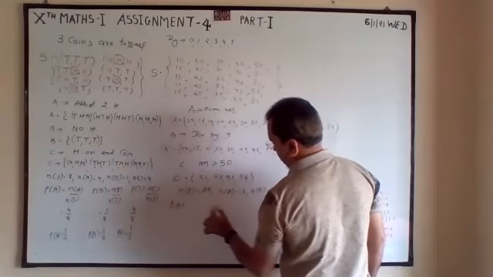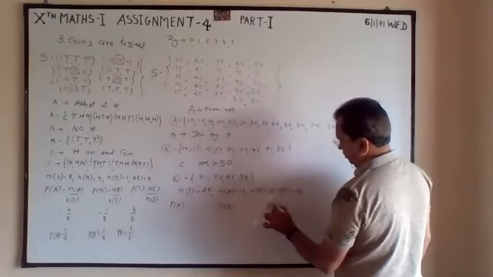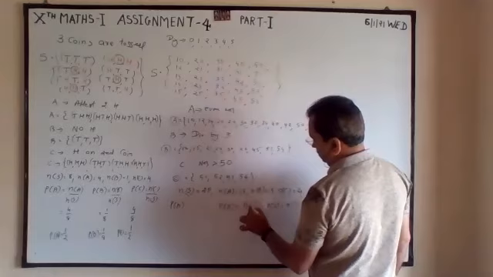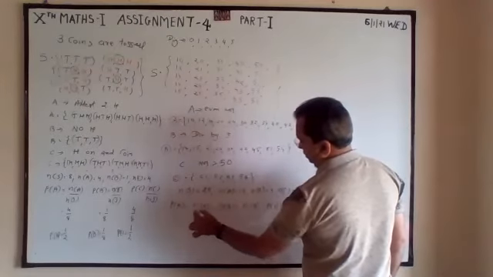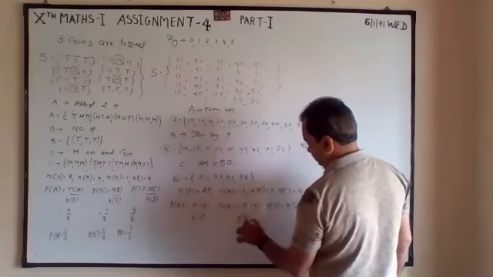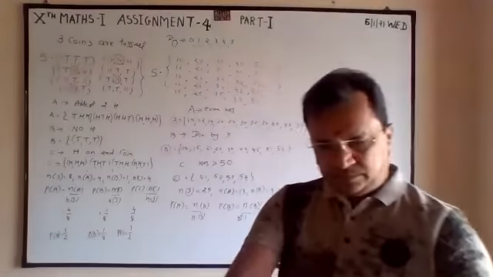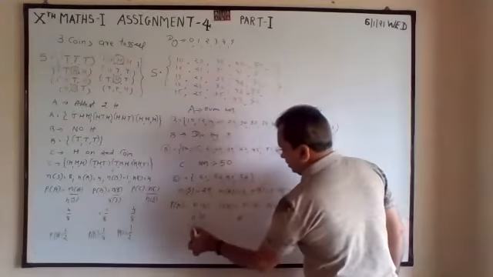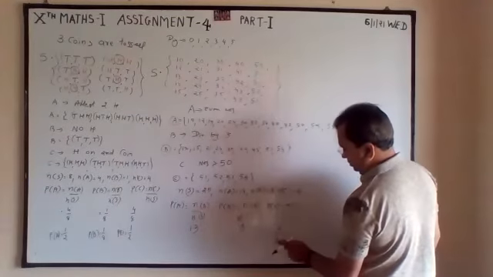Probability of A, probability of B, probability of C: number of C, number of B, number of A, all divided by number of S. Thirteen, 9, 4 divided by 25.